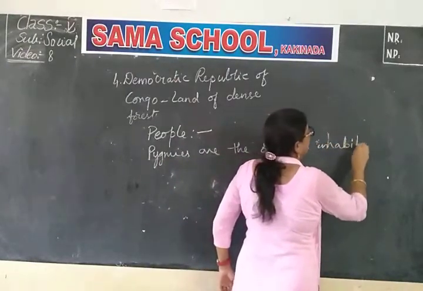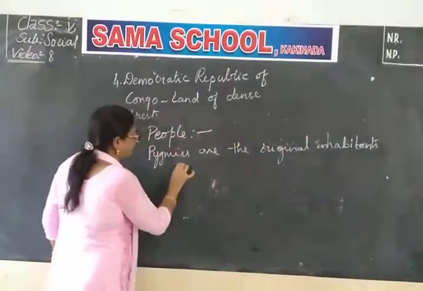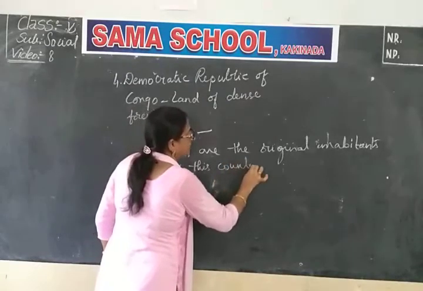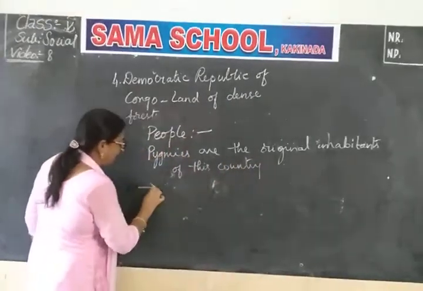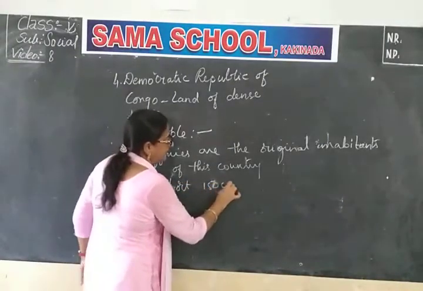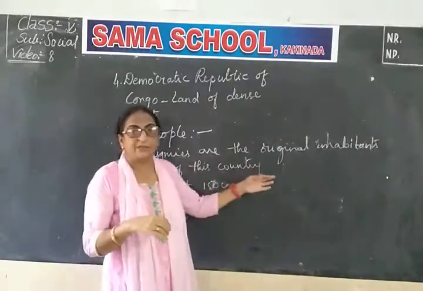These Pygmies are the original inhabitants of this country. Now these people are short. They are 150 centimeters tall. They are very short people.